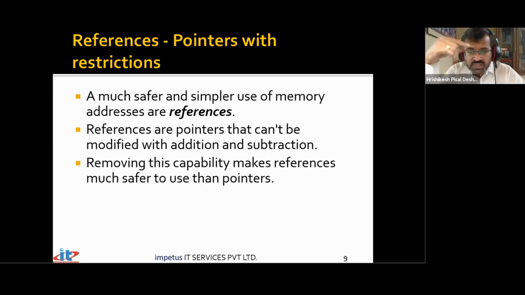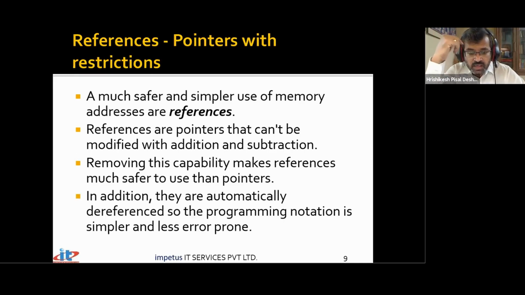References actually provide us the power of pointers, direct access to data. So the performance of the program will also be very good. And the risk of you going wrong in pointer arithmetic operations can actually reduce. They are automatically dereferenced, so programming notations are simpler and less error prone. We don't have this asterisk and ampersand and other things. We don't really have to bother.